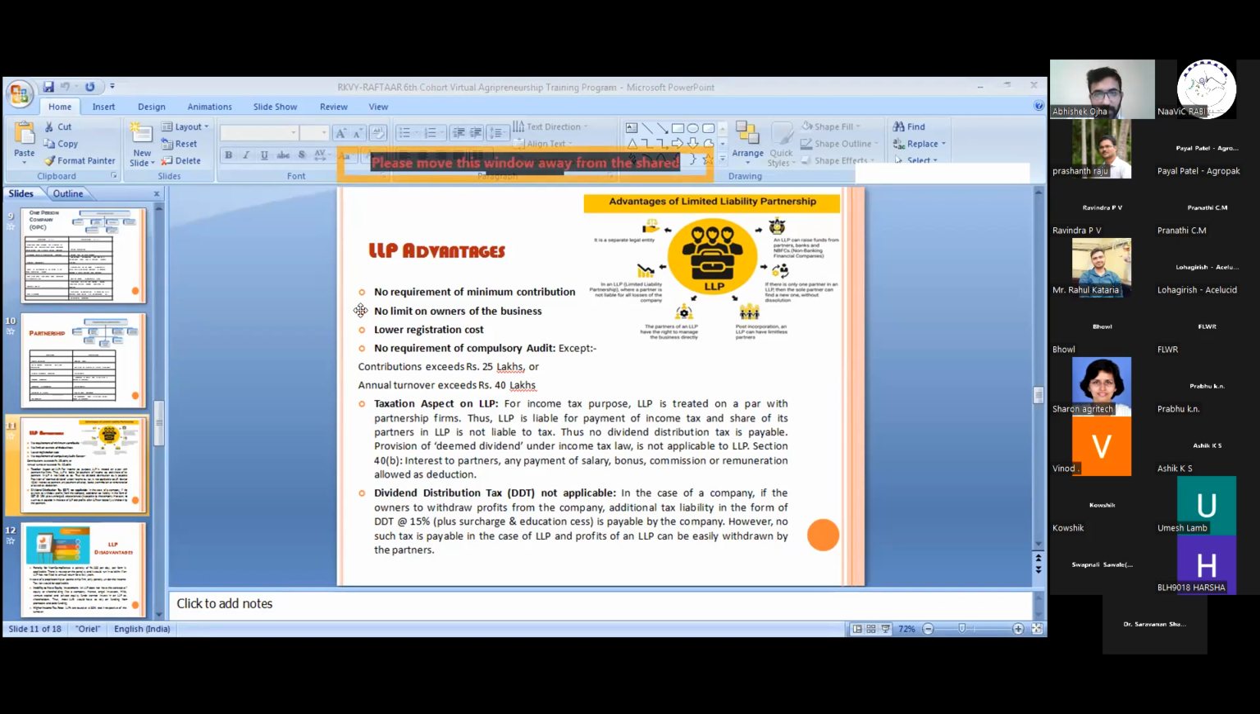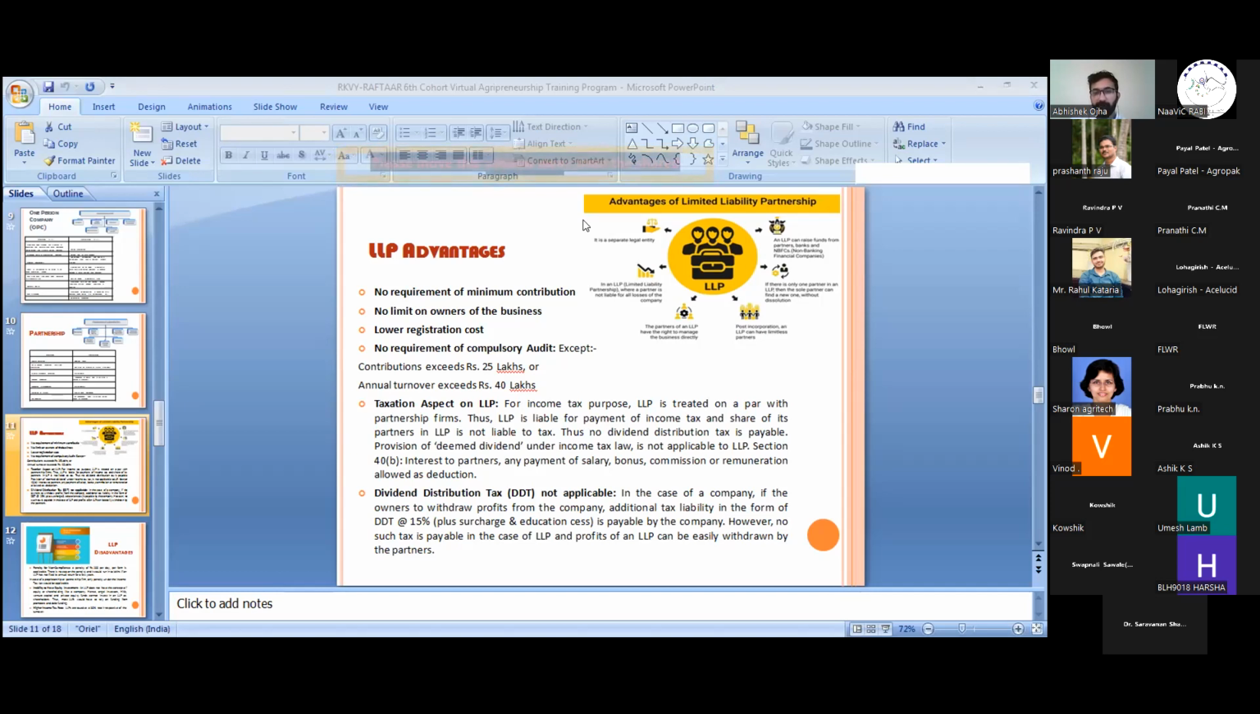Kindly mention the approx expenditure on incorporation and compliances. We will go on this in the nearby slides. Just wait for some time. I will provide you an idea of the expenditure for the incorporation and the compliances. So don't worry, we'll discuss it at a later stage.